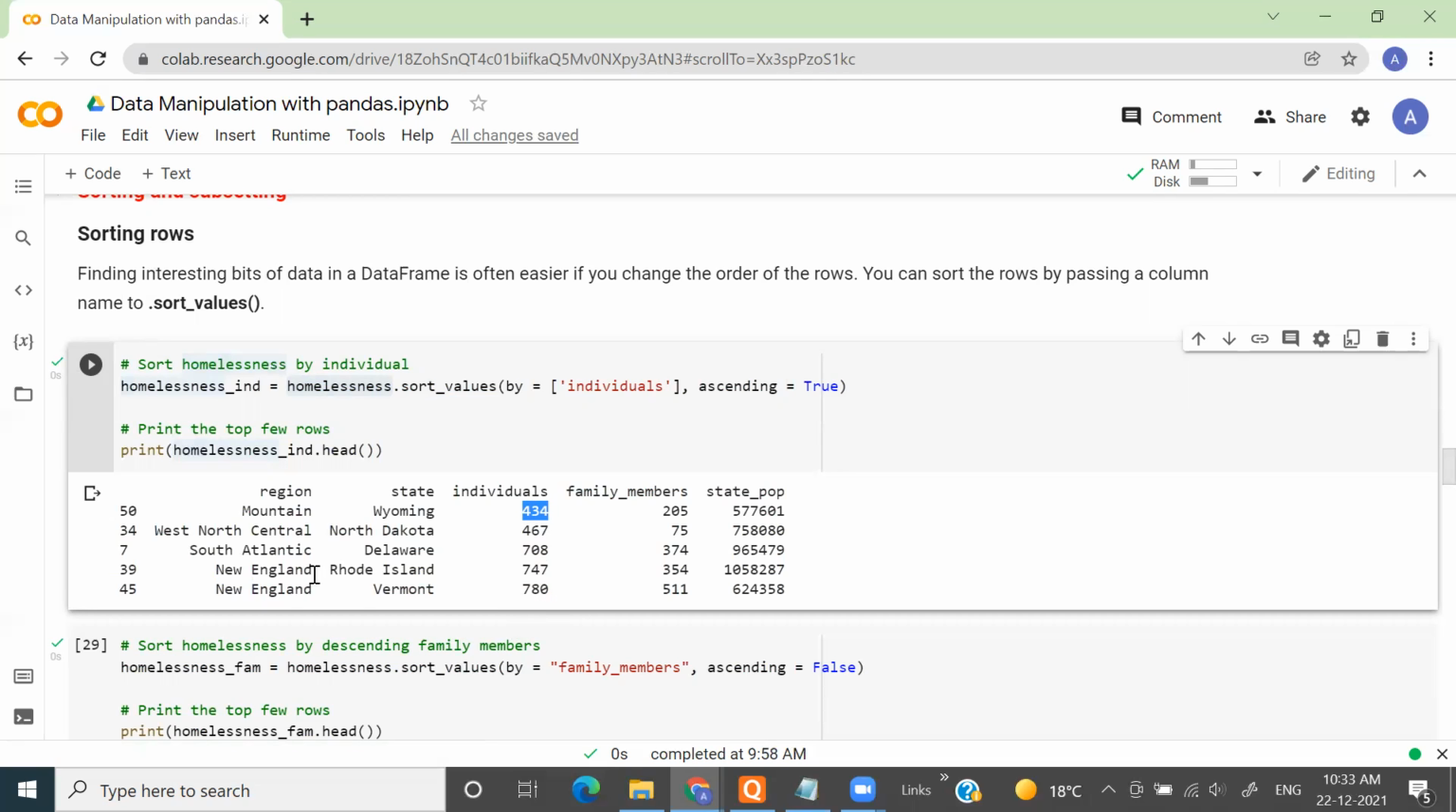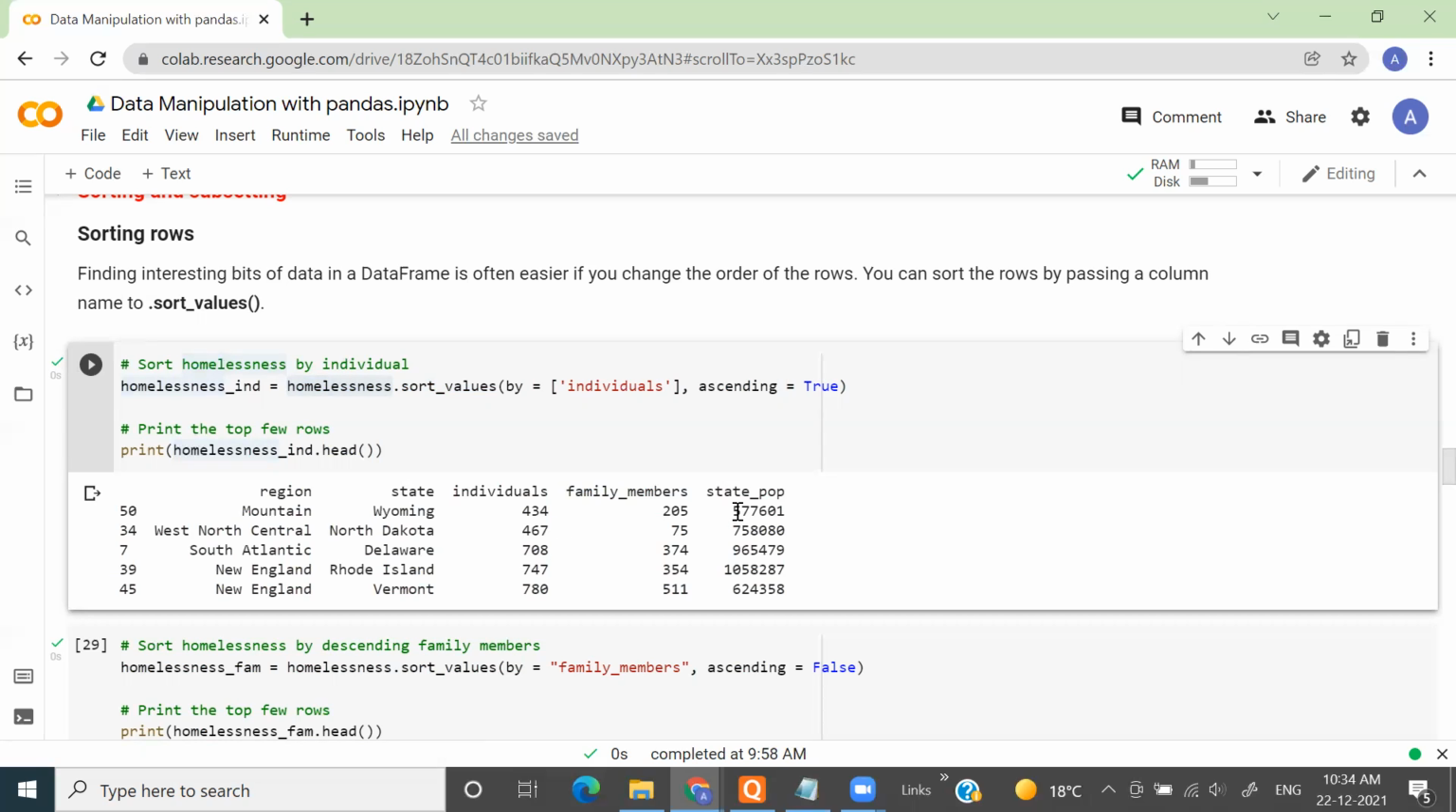Will it sort by the particular column? Like if you're sorting individuals, only the individual section is sorted, and the rest will also sort accordingly. But if you see, the state population is not sorted.